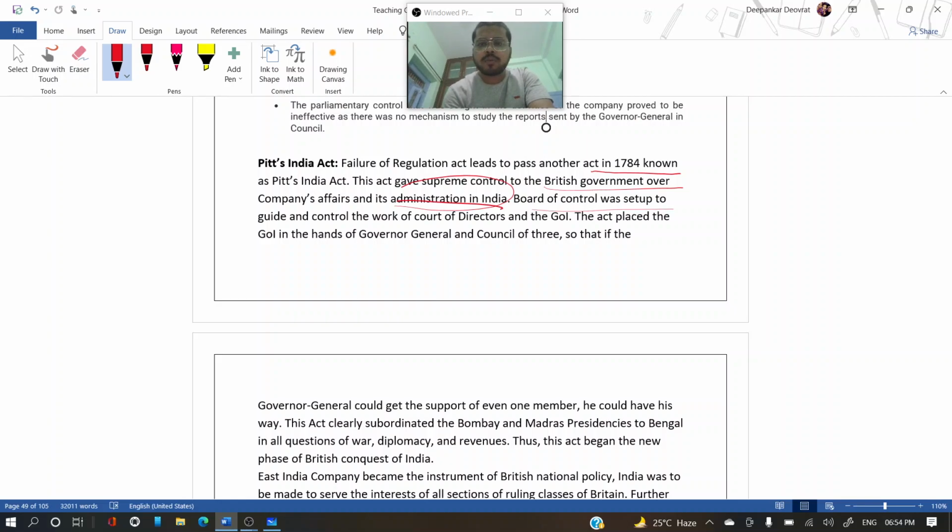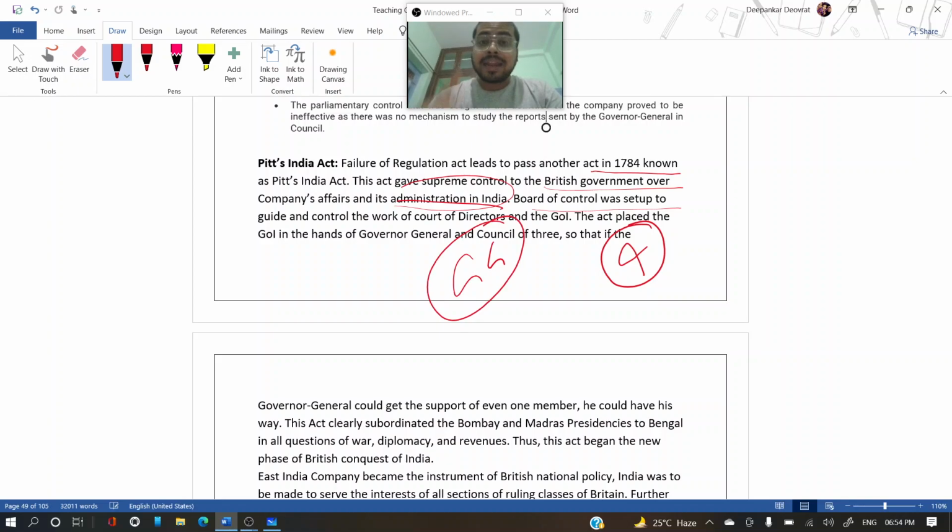The Board of Control was set up to guide and control the work of the Court of Directors and the government of India. So this act placed the government of India in the hands of the Governor General and a Council of Three, so that the Governor General could get the support of even one member. What was the provision in the Regulation Act earlier? There were four members and one Governor General, and in that case the Governor General didn't have a veto power. Remember, that was one major drawback of the Regulation Act. But here, the Governor General will have a veto power, and three members will be present in the council.